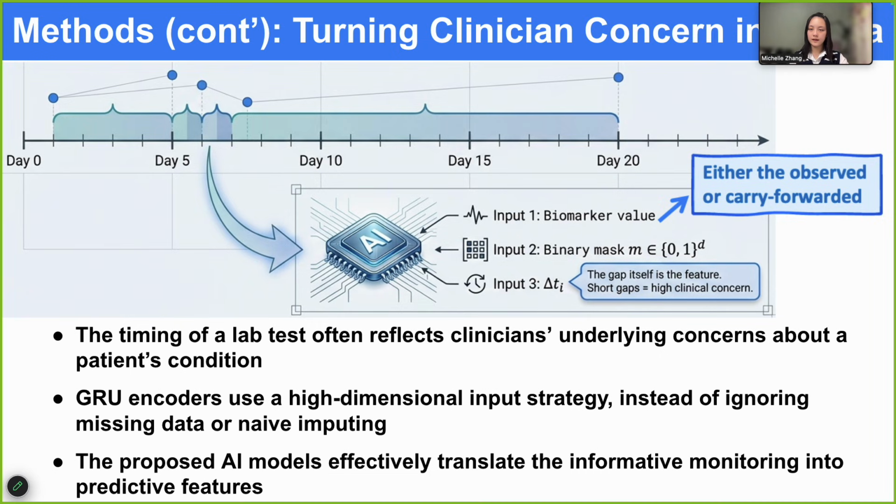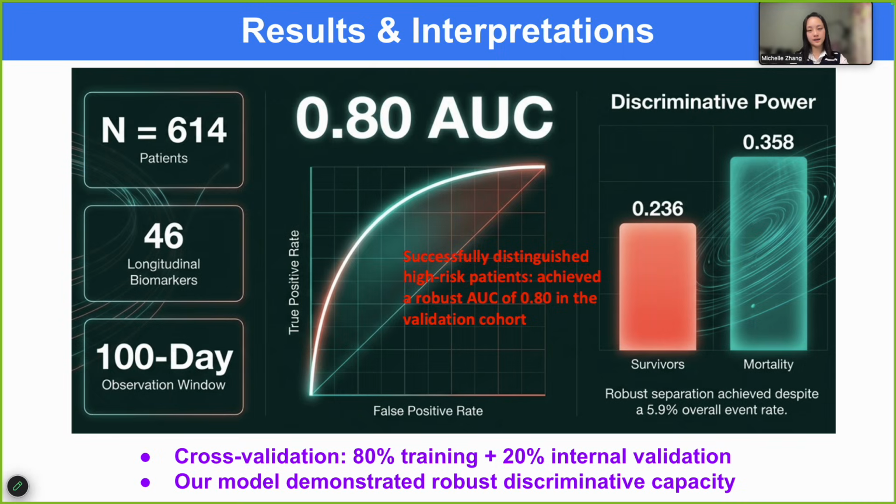The model was evaluated with an internal 80% training and 20% validation split, stratified by event status. Despite the low mortality rate, the model showed promising discrimination. The validation analysis gave an AUC of approximately 0.8 for distinguishing patients who died from those who were censored or survived.